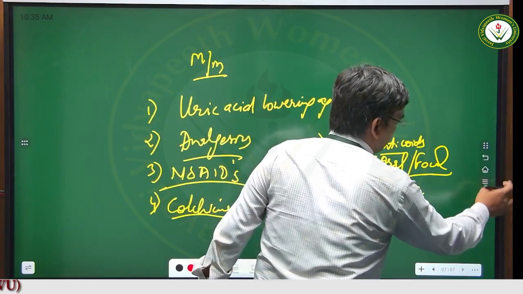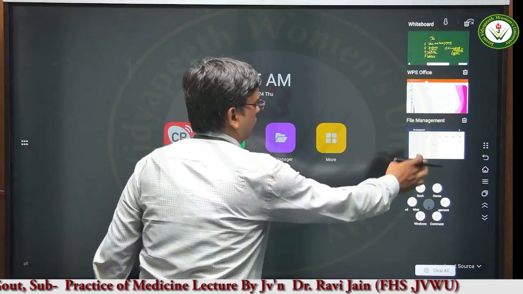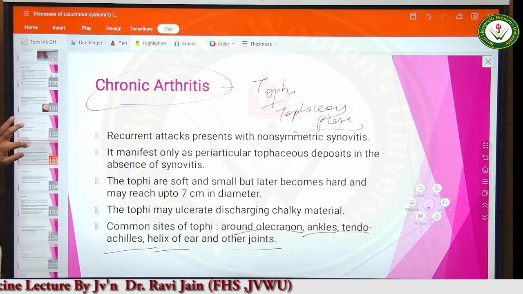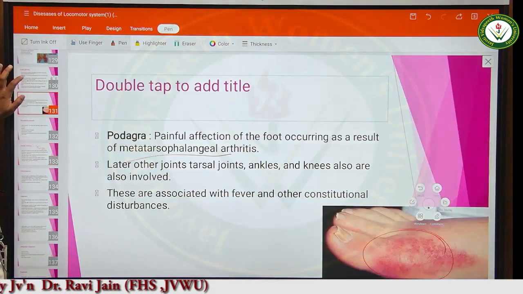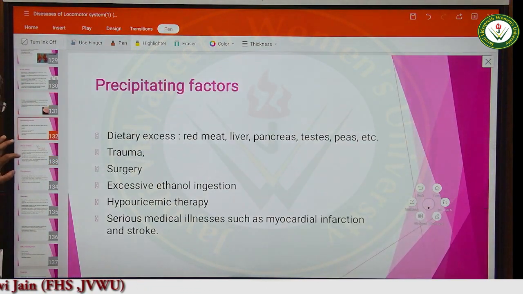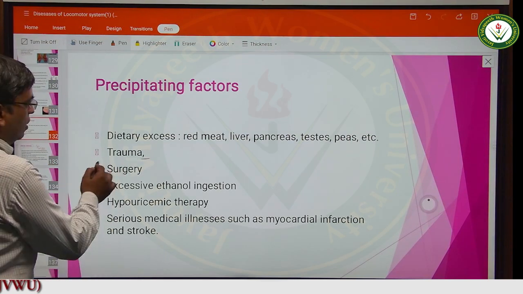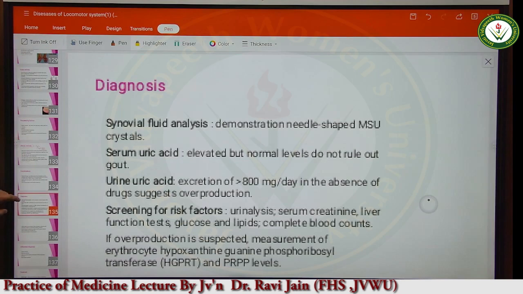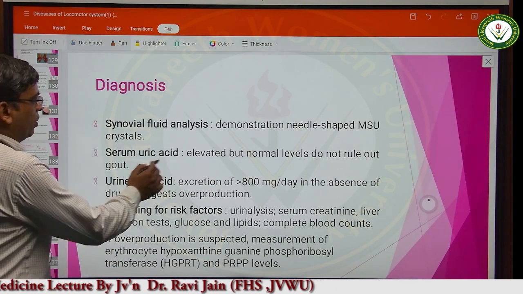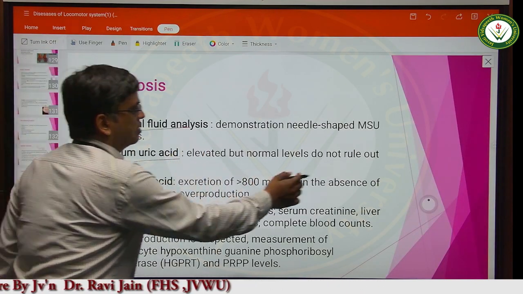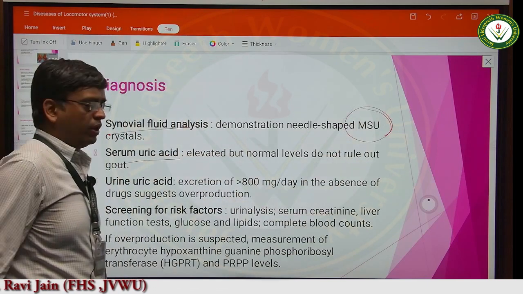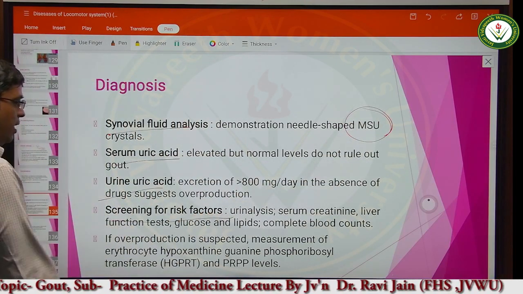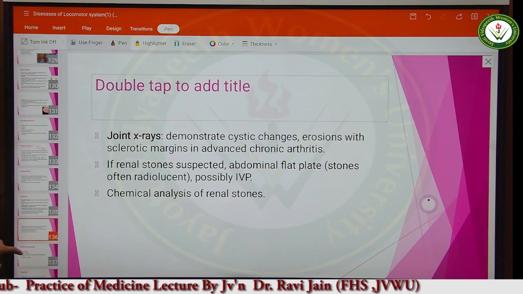So let us see from the PPT also. Chronic tophaceous gout. These are the three gouts that we have discussed. This is the acute gout, podagra formation. These are the precipitating factors: trauma, surgery, and excessive ethanol consumption. Now, this is the diagnosis. We have to check for the uric acid, synovial fluid analysis for the presence of monosodium urate crystals, urine for uric acid, and screening for the high risk factors.